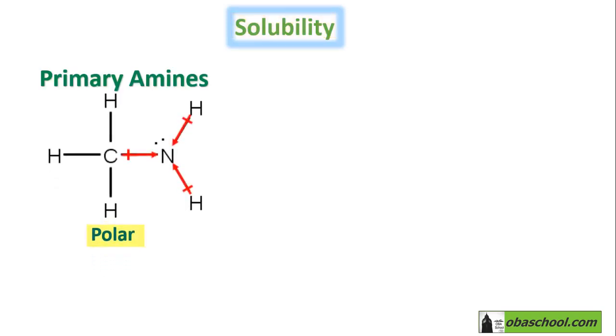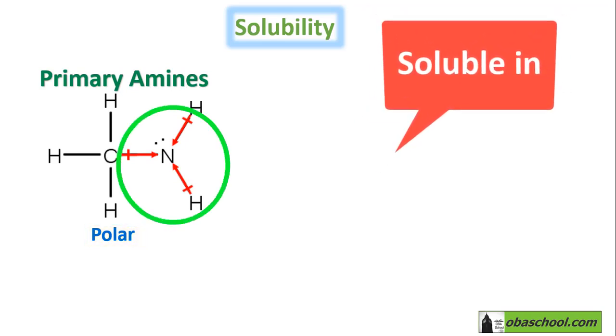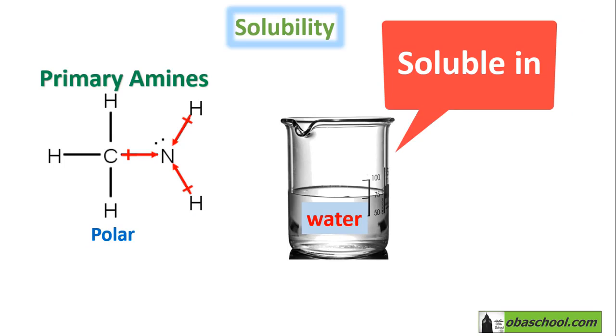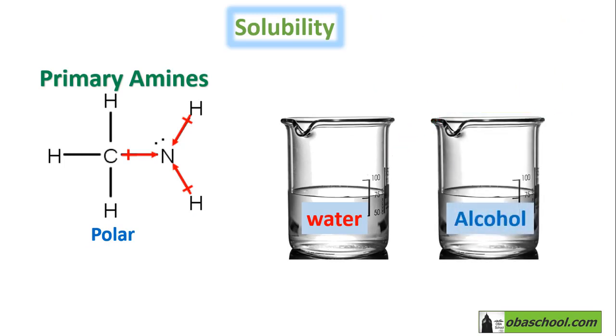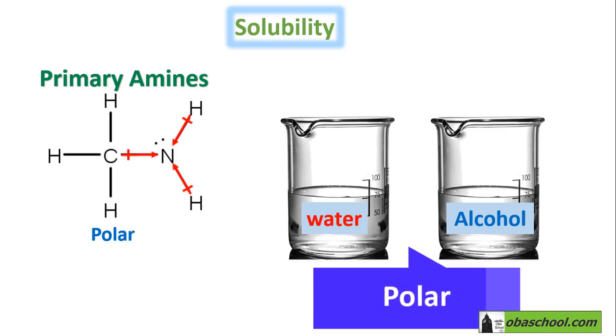Let's now examine the solubility of amines. As we have learned, primary amines are polar because their dipoles do not cancel each other. So they are soluble in both water and alcohols. They can dissolve inside water and alcohol because both of them are polar.